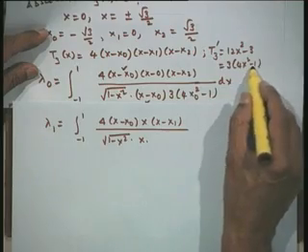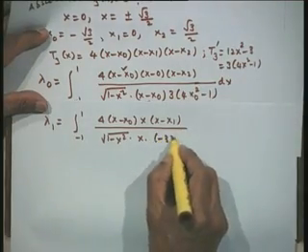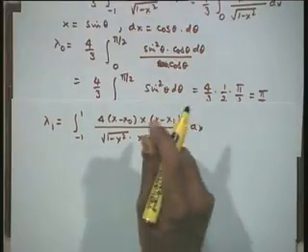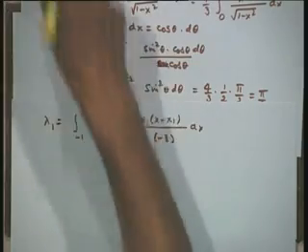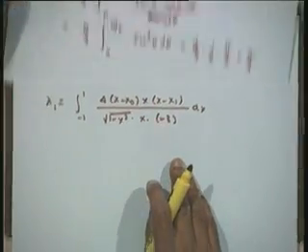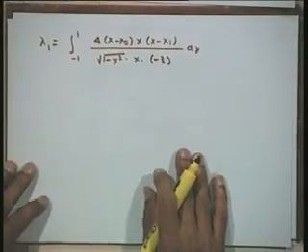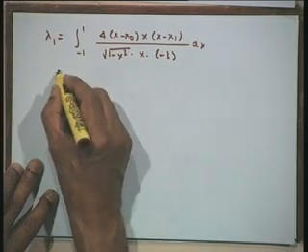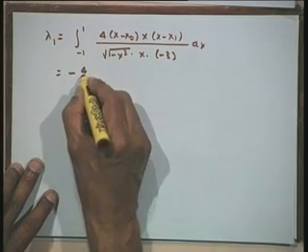So, I will have a minus 3 coming from here, and dx. Therefore, this gives us minus 4 by 3.